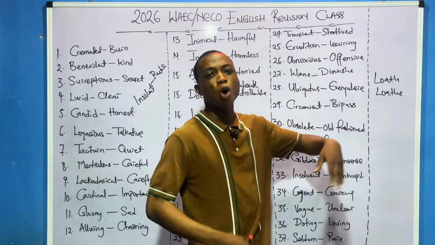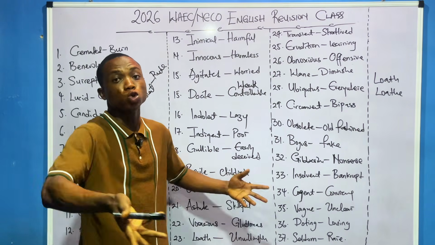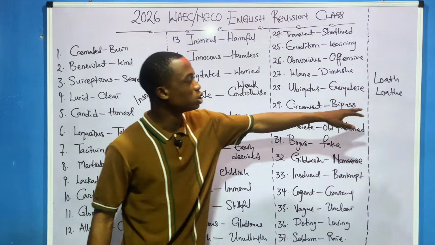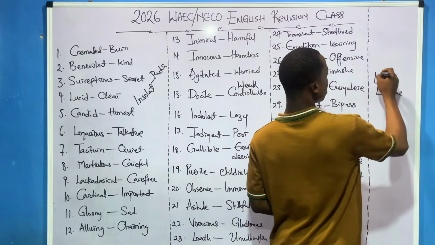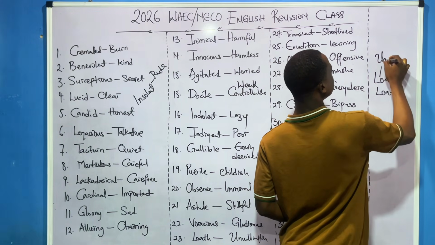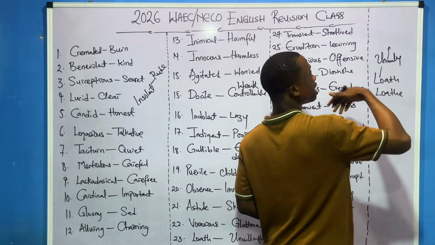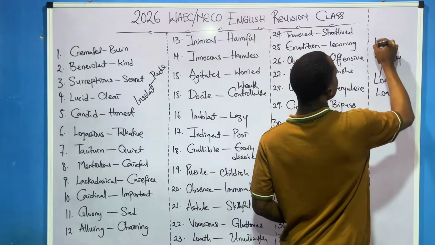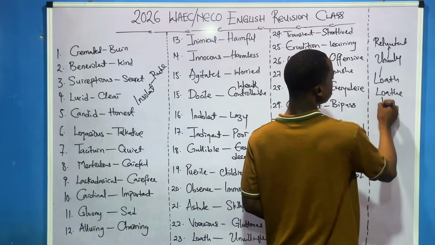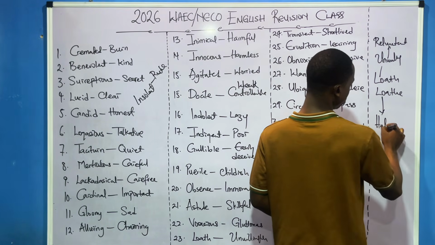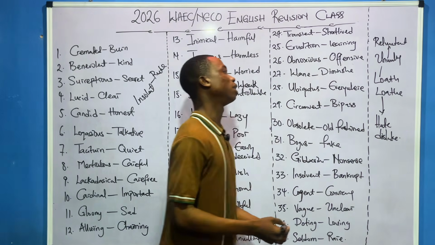This one means unwillingly. You don't have to do it unwillingly. While this one means what? Hate or dislike. Please take note. This one is what? Somebody that is unwilling, somebody that is reluctant. Yeah, that's the word. Reluctant. Why this one means what? Hate. With this one, dislike. You understand? Please take note of the two.